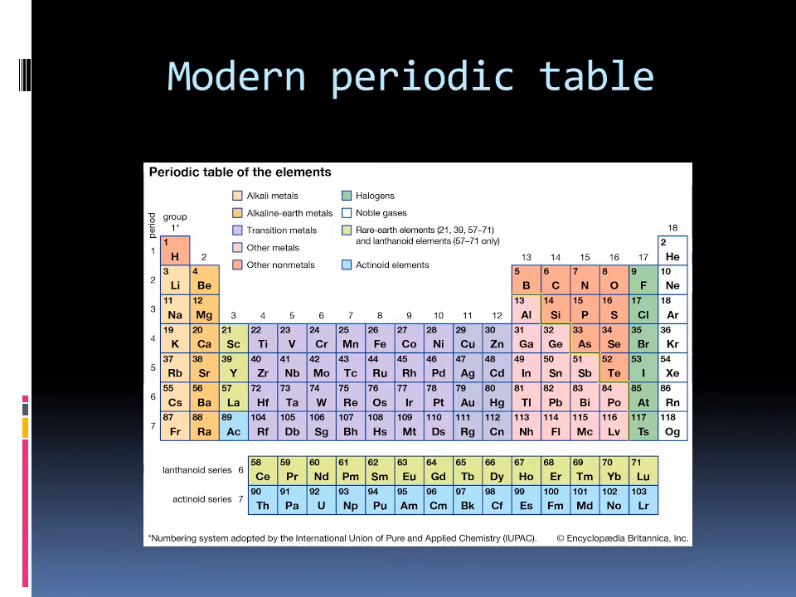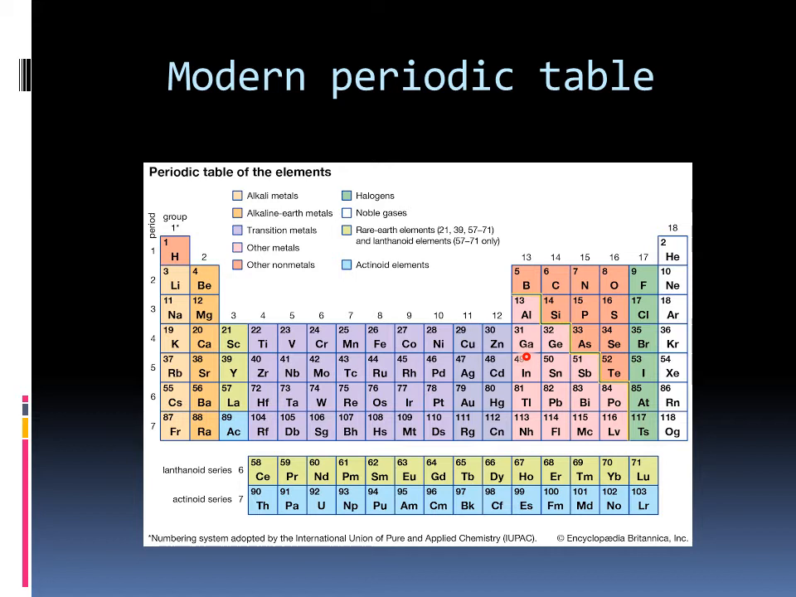Here is the modern periodic table. It has 18 vertical columns called groups. The groups 1 to 7 are divided into subgroups, thereby making a total of 18 groups. You can see here groups 1, 2, then 3, 4, 5, 6, 7, 8, 9, 10, 11, 12. Here we have 13, 14, 15, 16, 17 and 18. These vertical columns are known as groups.